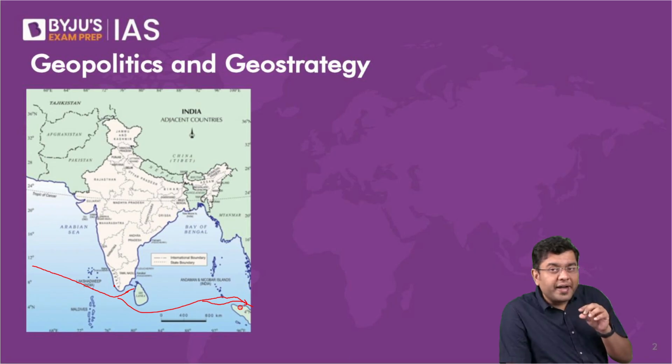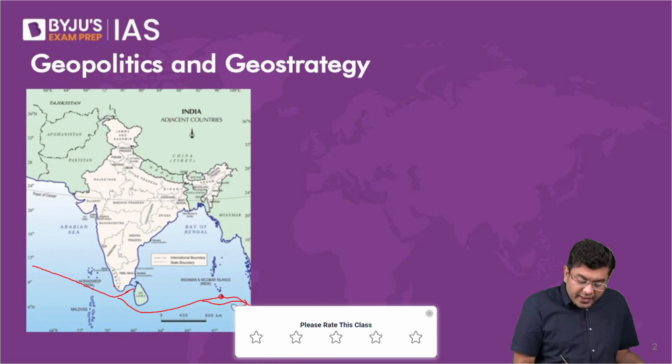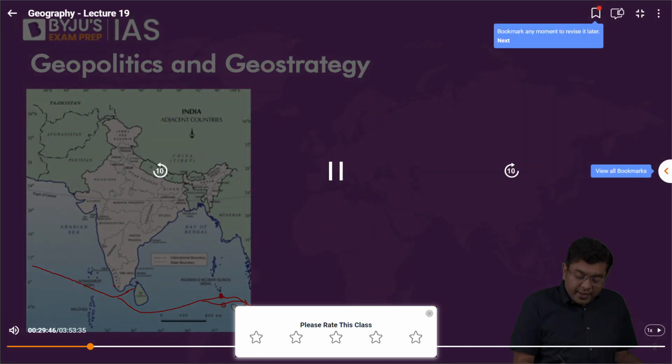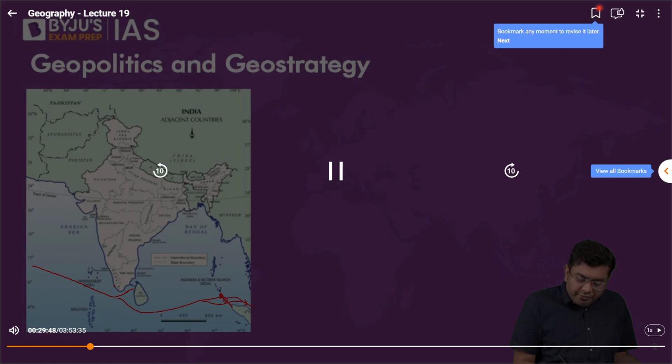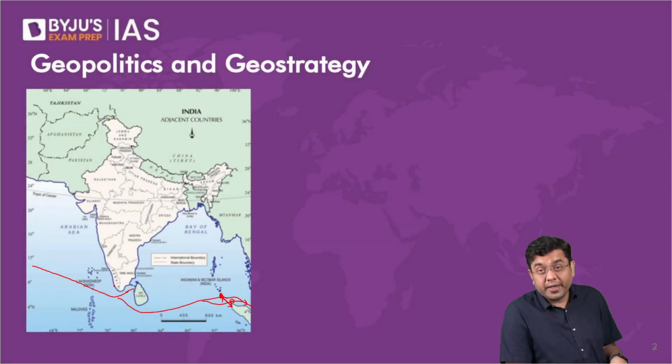So that provides us with a kind of choke point. For example, if push comes to shove, from here, that is the Nicobar Islands, we can impose a naval blockade of the Malacca Strait. In a way, we can stop all the traffic going into the Malacca Strait. But why would we do that? In order to economically cripple our enemies.